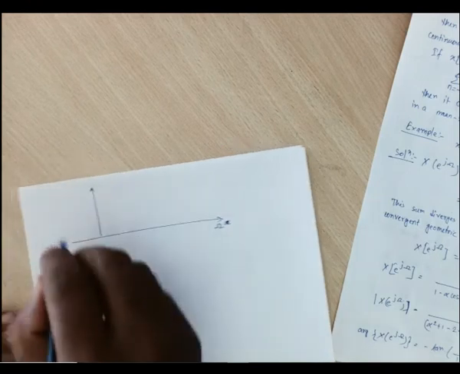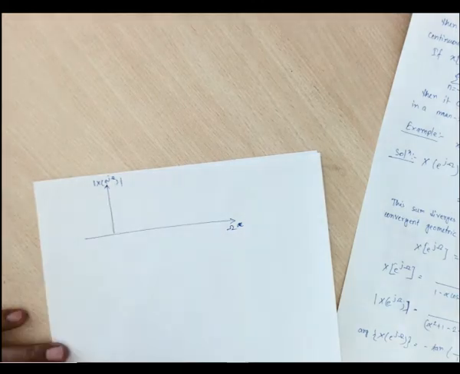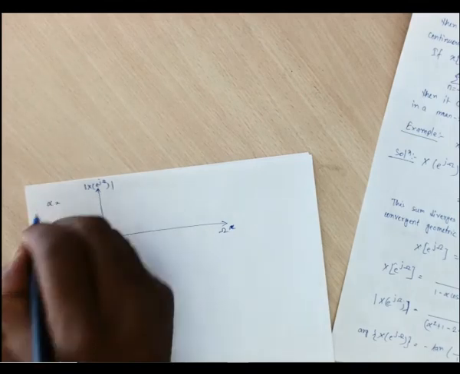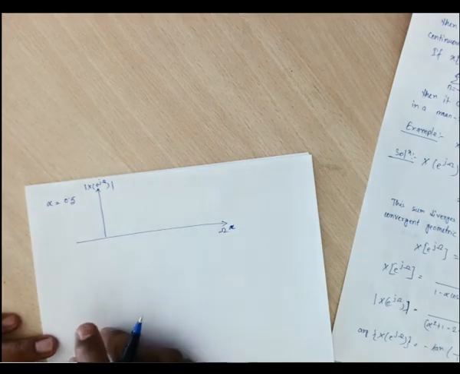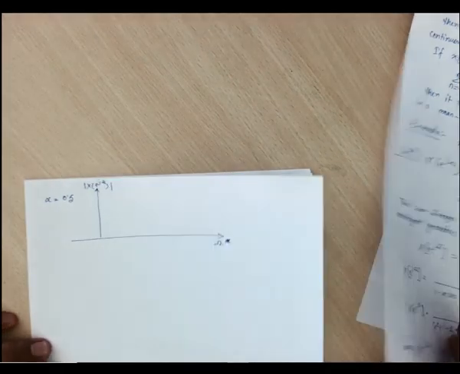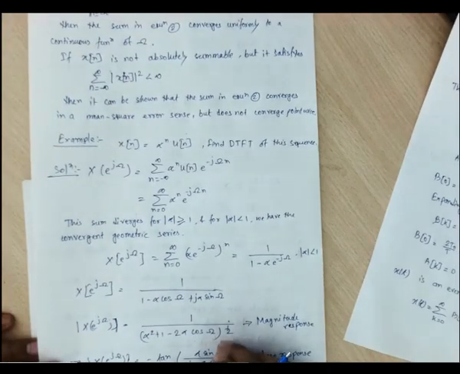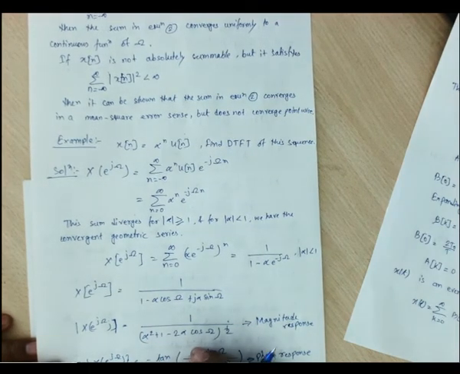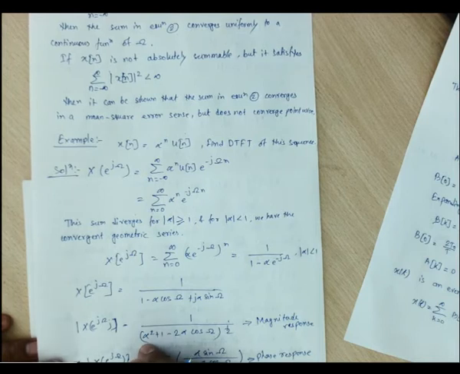So in this axis, this is your mod of X e to the power j omega. We have been considering alpha equals 0.5. Now if we take omega equals 0 for alpha equals 0.5, then what will be the maximum value we can get? Just try to find out.